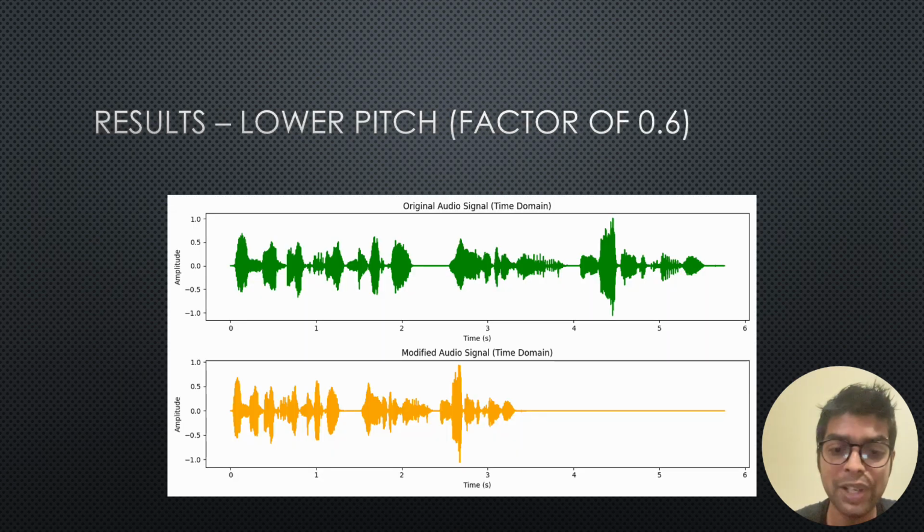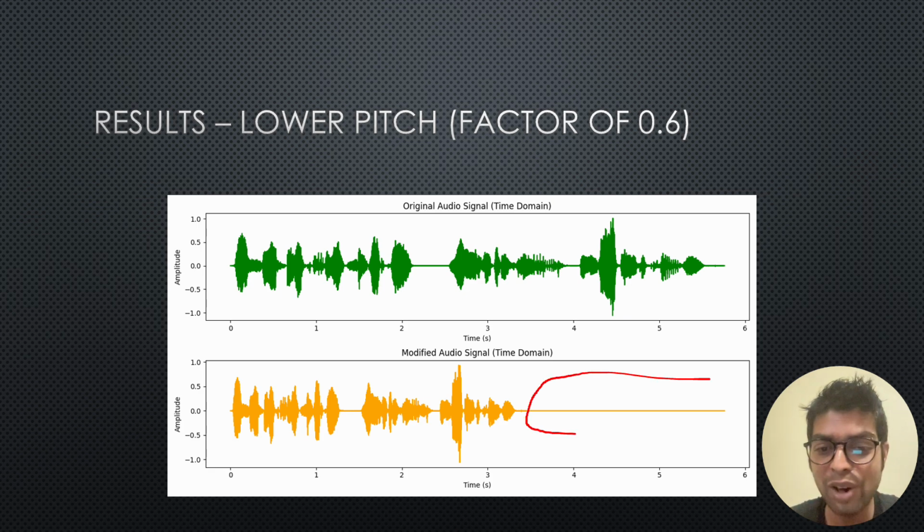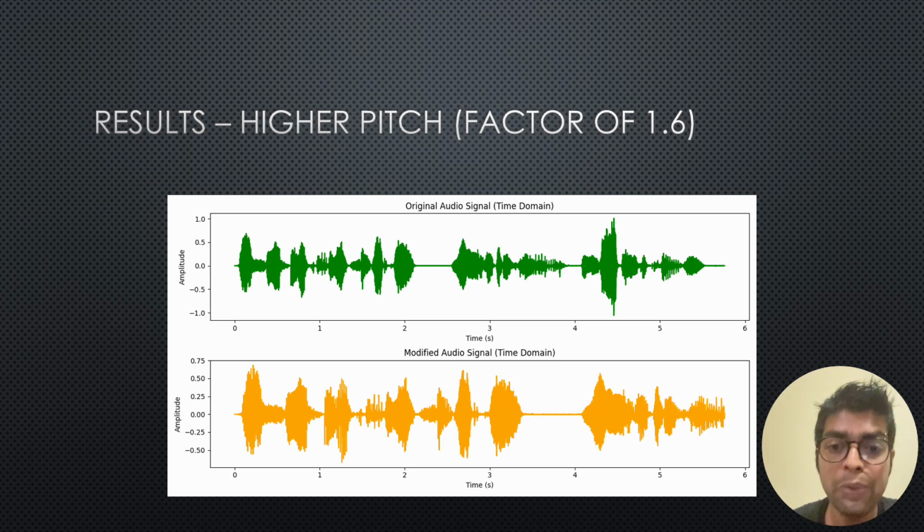The approach worked, but there was an issue. I'm not sure if you noticed it, but to make it more clear, I decreased the pitch factor to 0.6, and on doing so, you can see that there's a lot of empty space over here. Basically, what's happening is I'm decreasing the frequency, but this is also somehow compressing the time of the recording. On the opposite scenario, when I'm using a pitch factor 1.6, you can see that the audio is actually not complete. This would align to somewhere over here, so we're missing a chunk of the audio.